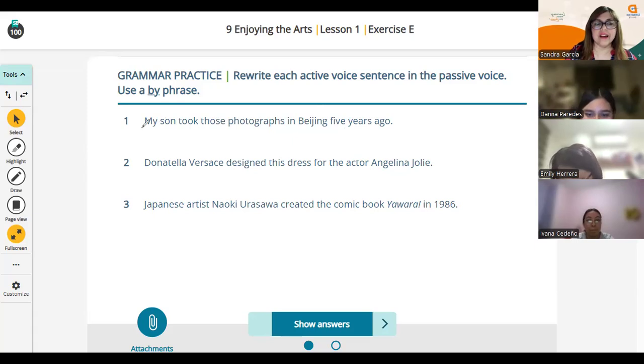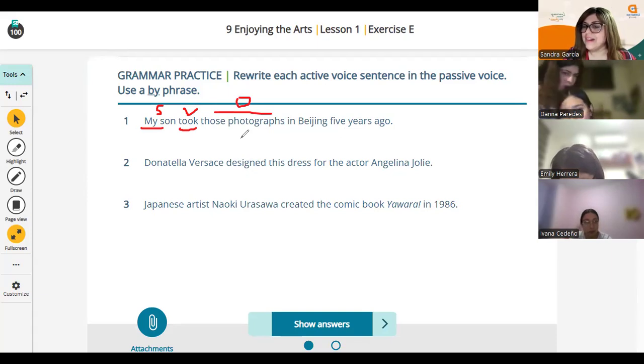Remember that everything has subject, verb, and object. The object becomes the subject, right? And then you see the tense. The tense in this case is the simple past. So how to rewrite this?